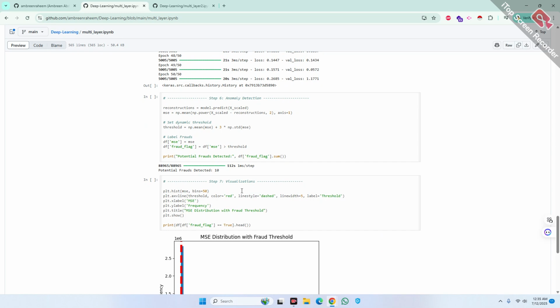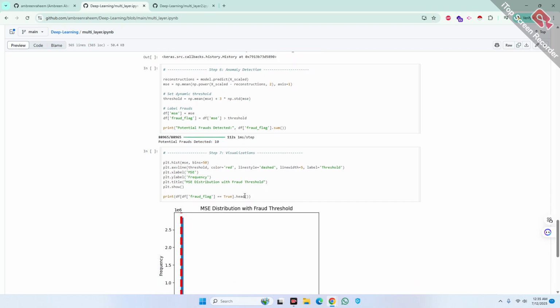Then anomaly detection. After training, I calculate the mean squared error for each trip. I set a dynamic threshold. If a trip's reconstruction error is above this threshold, it's flagged as potentially fraudulent. You can see here I found 10 potential frauds, which is amazing.